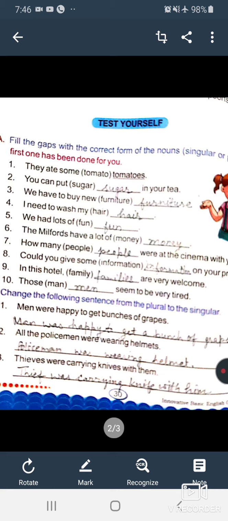Next, third sentence, thieves were carrying knives with them. In this sentence we are to change thieves into thief, were into was, knives into knife, and them into him. So a new sentence is in front of us, that is, thief was carrying knife with him. Okay beta.